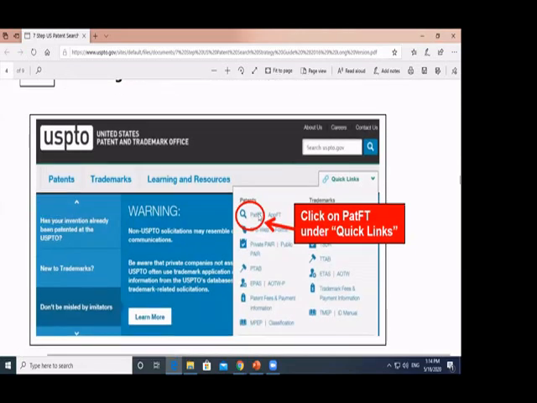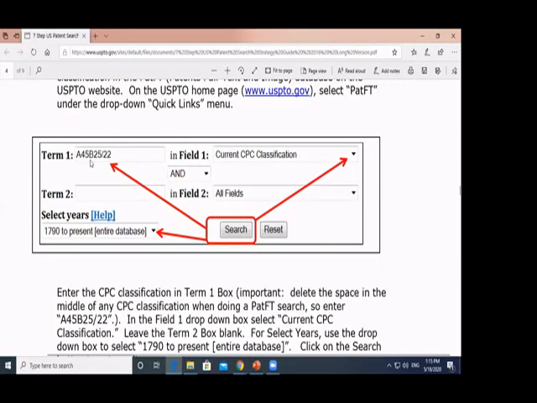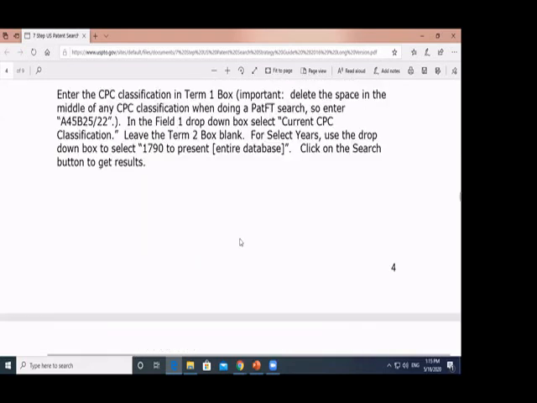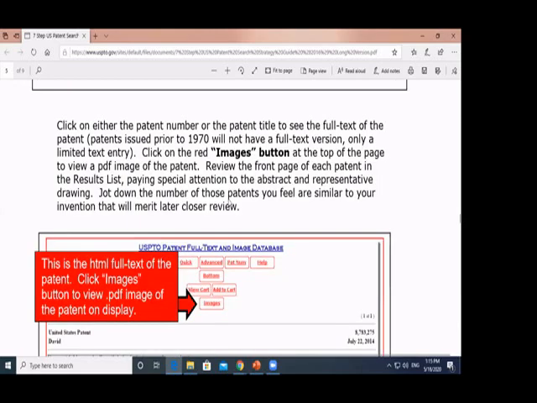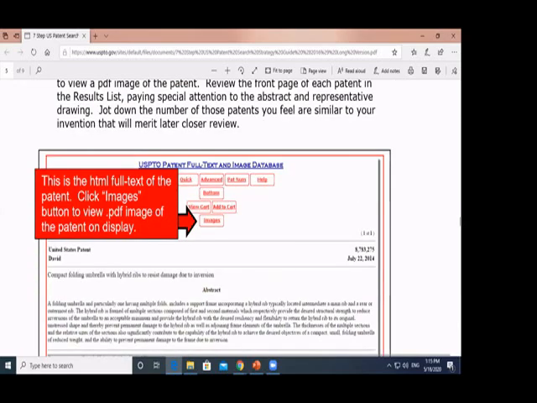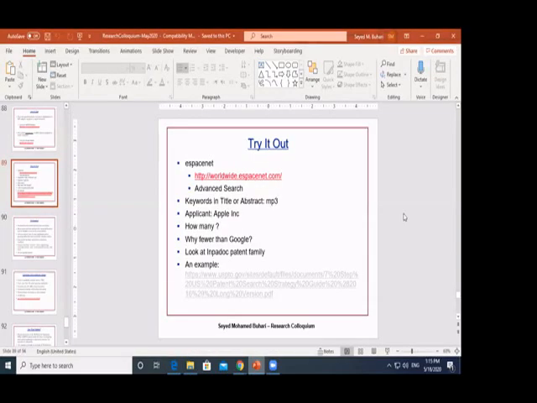Then they can go into PAT FT. This is the issued patent. Okay, APP is applied. PAT FT is the issued. Go to the PAT, write the number with no space, select them. So all these are mentioned here. So if you follow this, you will get the closely related patents which have been issued related to what you want to apply for. Then you go and read them, you decide on them. Okay. So it's just an example file.